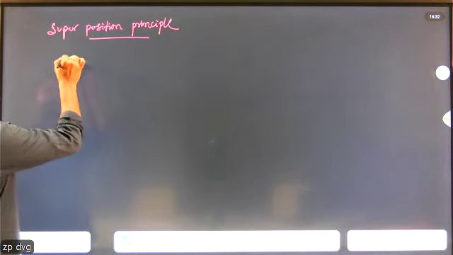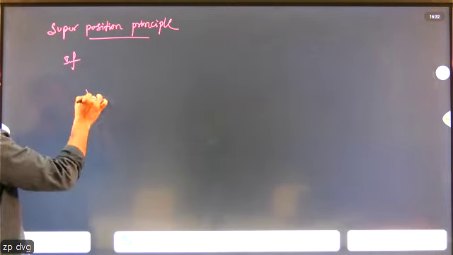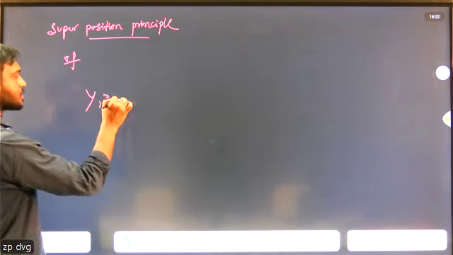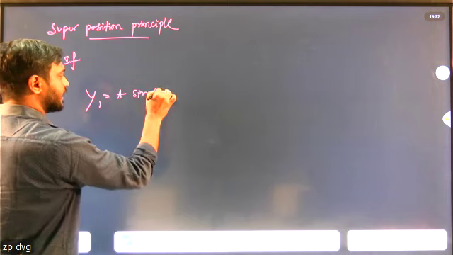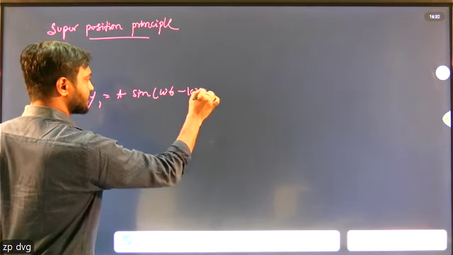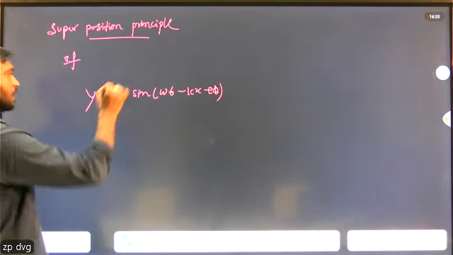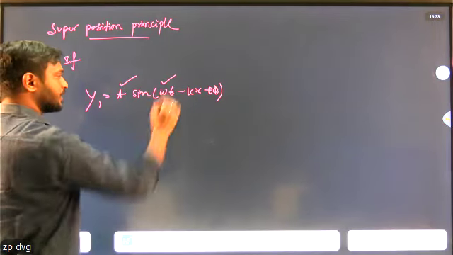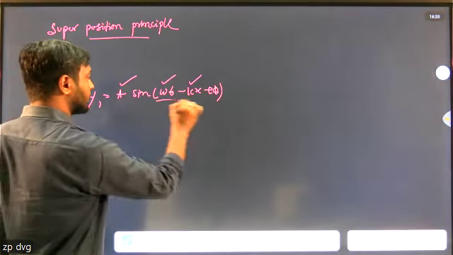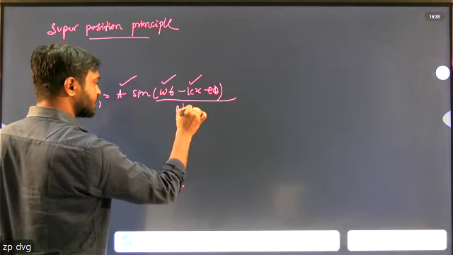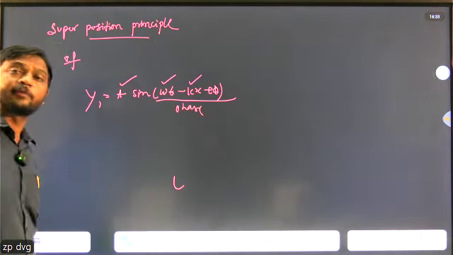If two waves, what is the displacement equation? y1 equals a sin(omega t minus kx plus phi). Here a means amplitude, omega means angular frequency, k means angular wave number, and phi means phase. This is the displacement equation of a wave.